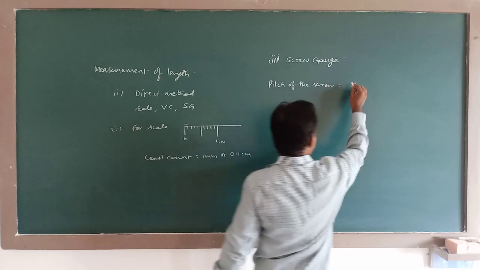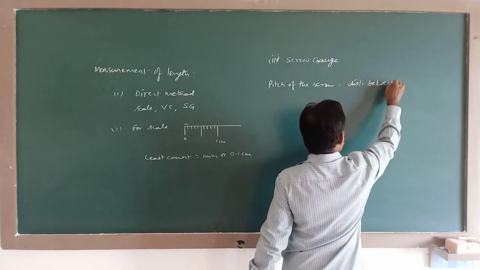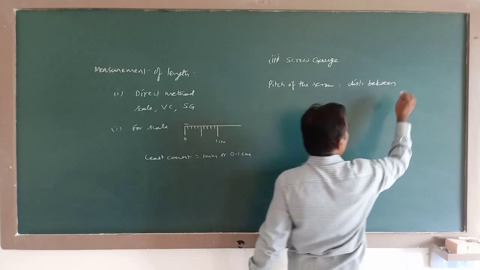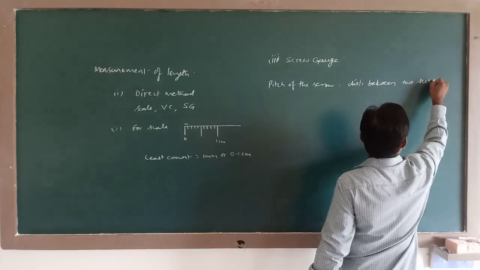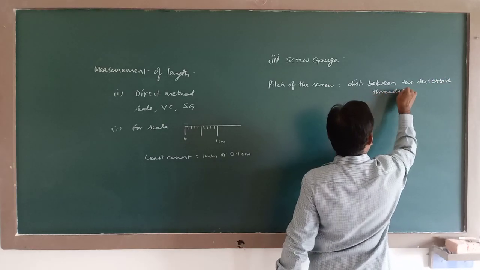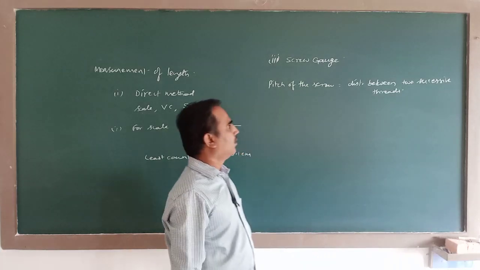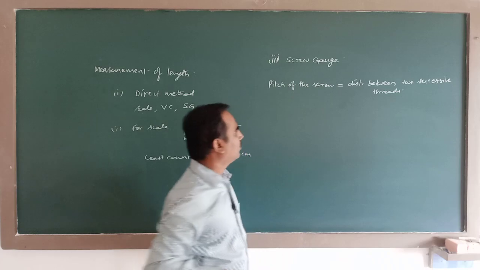Pitch of the screw means the distance between two successive threads. The distance between two successive threads is called the pitch of the screw.